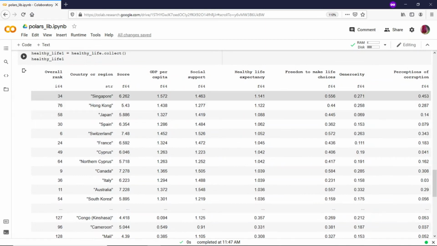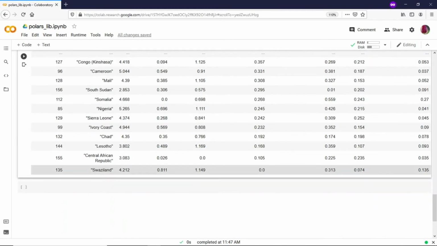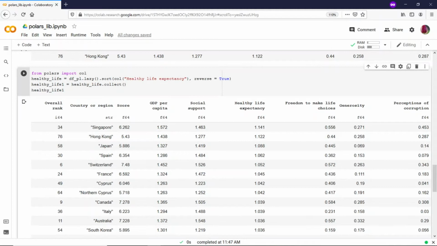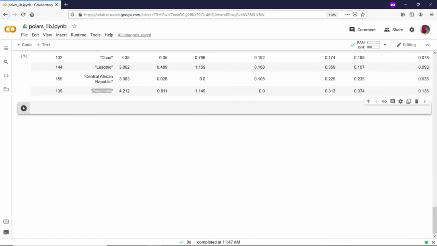So you can see it is starting from 1.141, which belongs to the country Singapore, and going through, and the last one is 0.00, which belongs to the country Swaziland. So this is how we sort the Polars data frame. So this time we have used a lazy API. Let's see a couple more cases here.